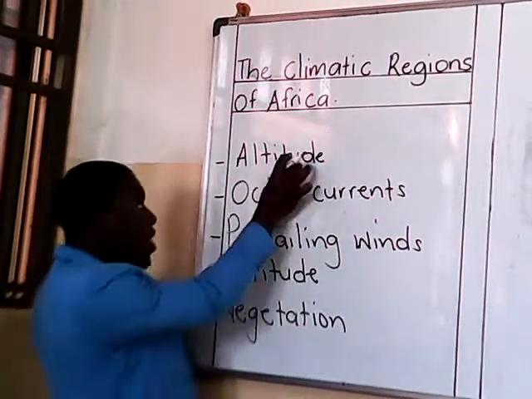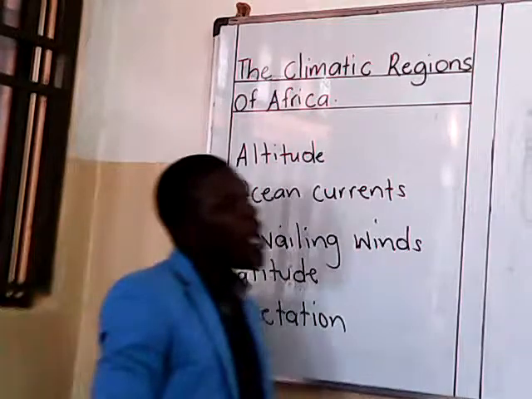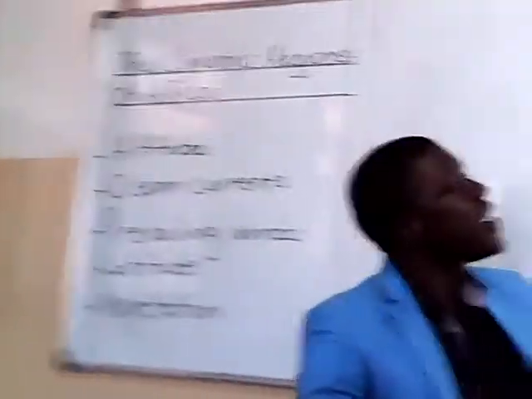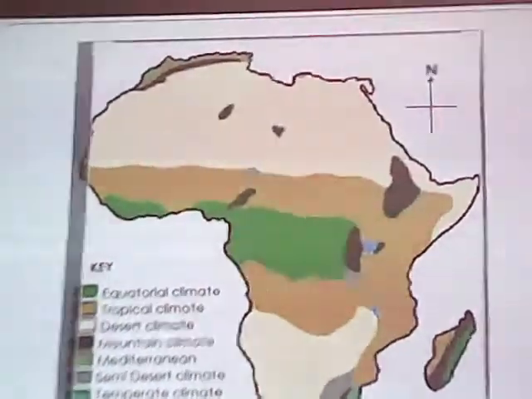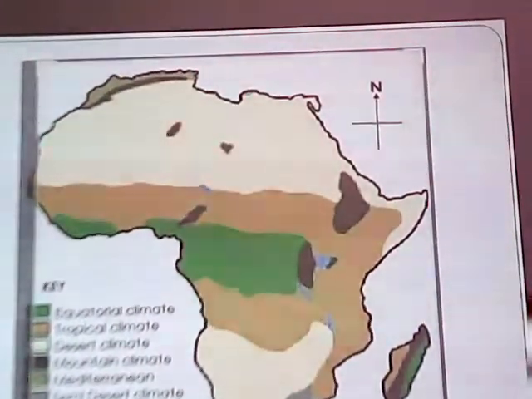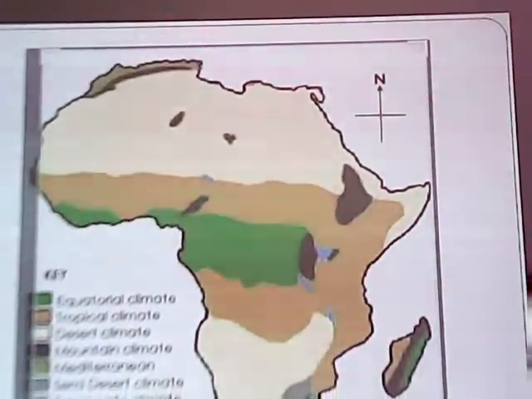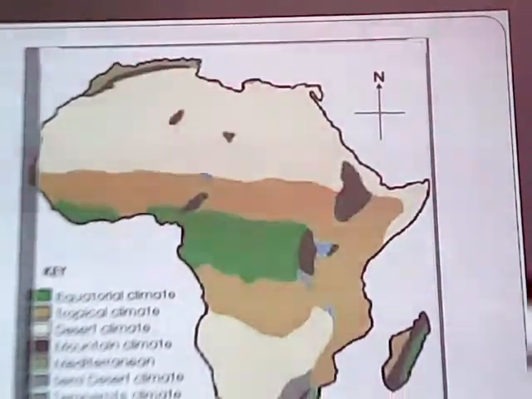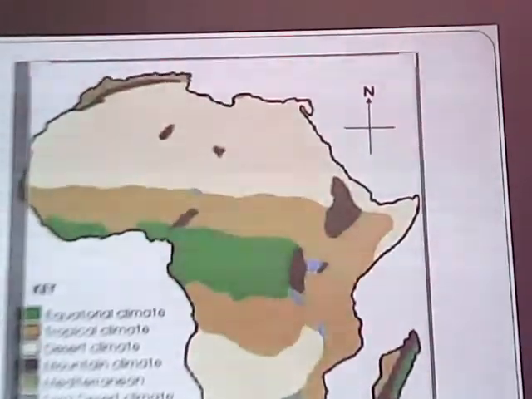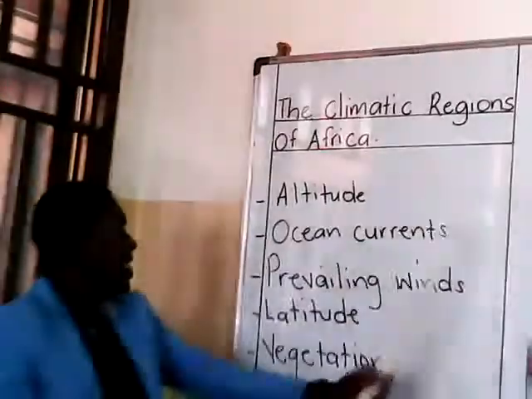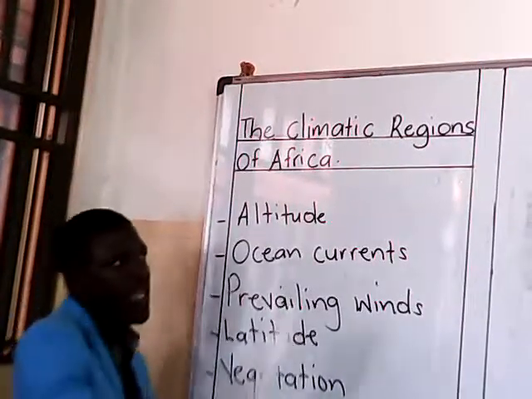And it is because of these factors that we are having different climatic regions in Africa. The question will come, why do we have different climatic regions in Africa? It's so simple. Difference in altitude, difference in the ocean currents, difference in the prevailing winds, like that.